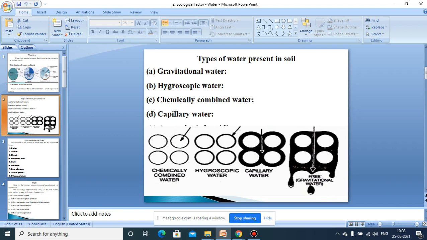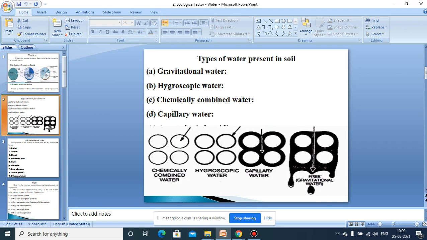and already we have discussed in the earlier class what that gravitational water is. This is a form of water which reaches the water table due to the gravitational force. When there is rain, water percolates between the pore spaces, and while percolating it is attracted by the gravitational force and dragged deep into the earth crust and added onto the water table.